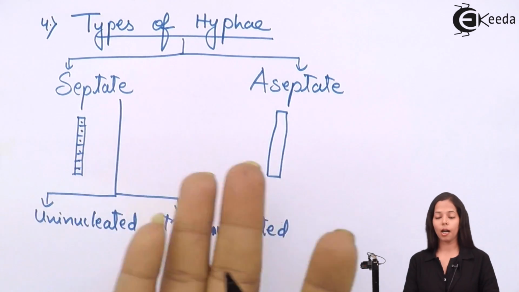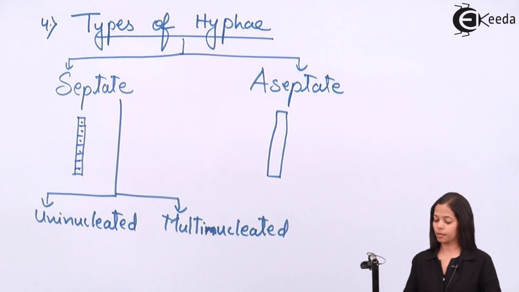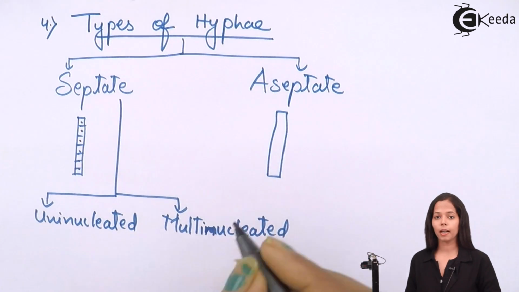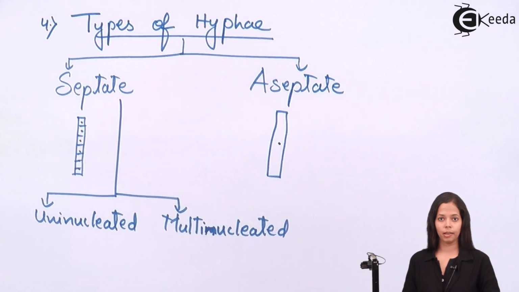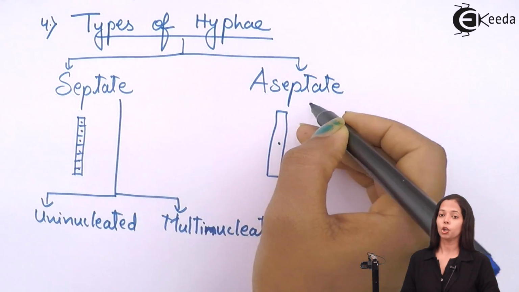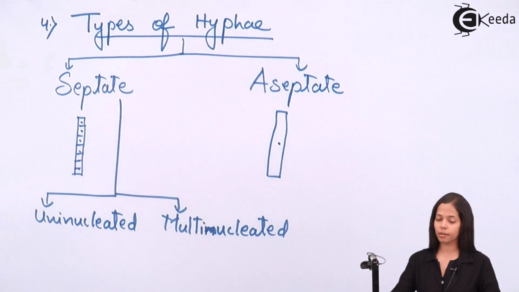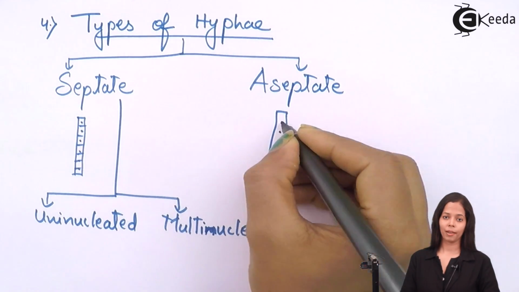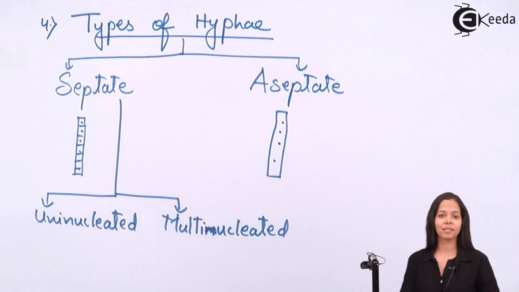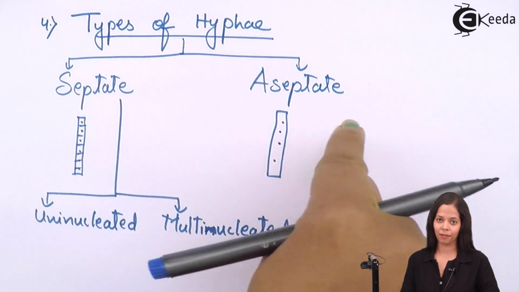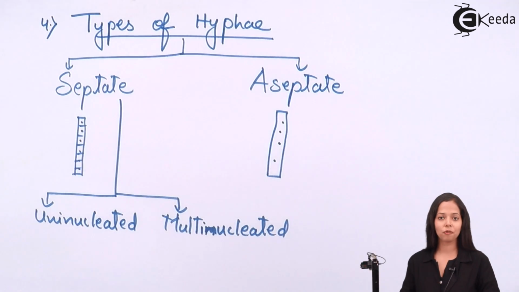Speaking about aseptate, this is aseptate. Inside aseptate hyphae, if there is one nucleus present, then it is called uninucleated aseptate hyphae. If many nuclei are present, then it is called multinucleated aseptate hyphae. So the terms used for both are the same.